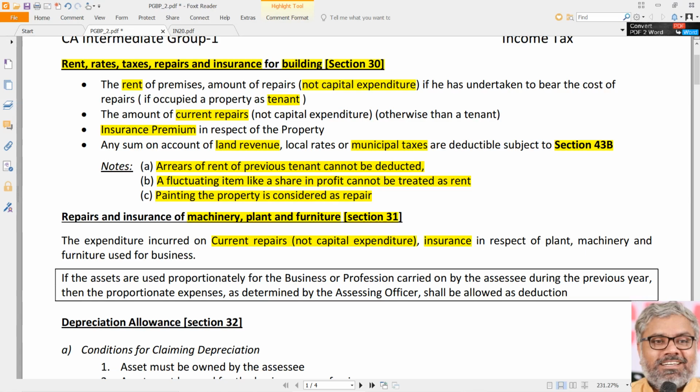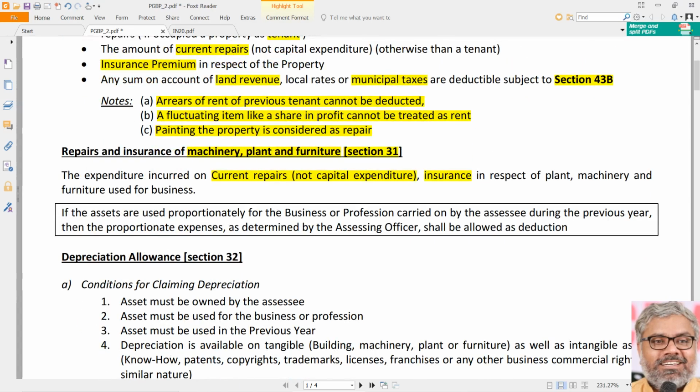As simple as that. Any expenditure, of course, not capital expenditure, related to plant, machinery, whatever it is, insurance, repairs, rent if it is paid or incurred, anything. Taxes and all will not be there on plant and machinery, so we don't have to worry. So, any genuine expenditure related to building also, related to plant and machinery and furniture also is commonly allowed as deduction. There is no problem in that. That is the essence we have to take there.